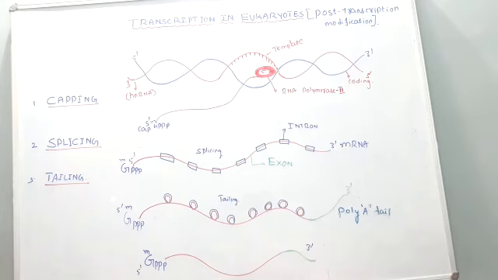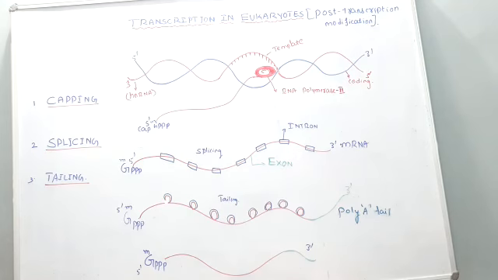As the name itself indicates, tailing is the addition of around 200 to 300 adenine nucleotides at the 3' end. Hence it is called polyadenylation. The addition of around 200 to 300 adenine nucleotides at the 3' end is called tailing or polyadenylation, and it is a template independent process, which occurs after the separation of the template.